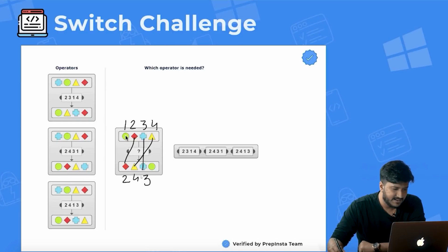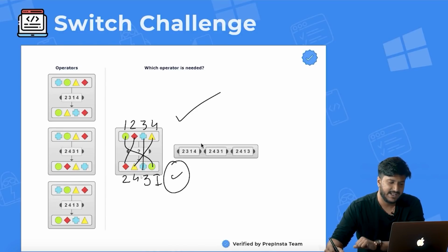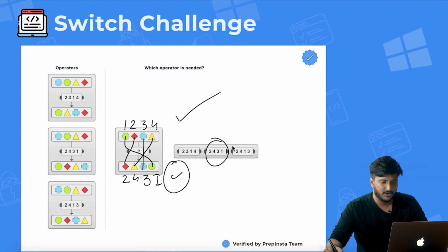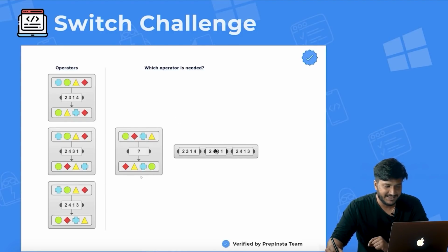Then this circle was earlier here, now came here. Answer. Done. You don't have to do anything else. Your answer is 2, 4, 3, 1. So essentially what you will have to do is pick this up, drag and drop it here.